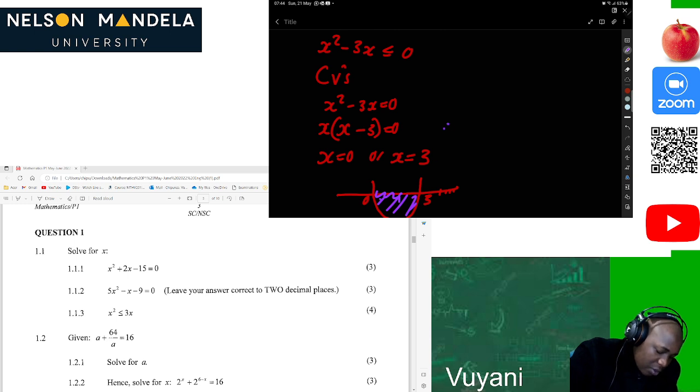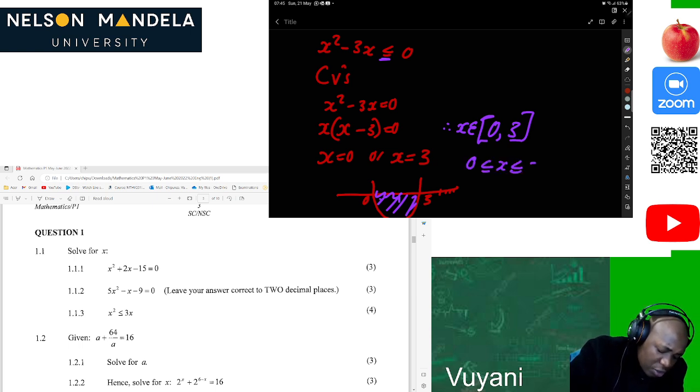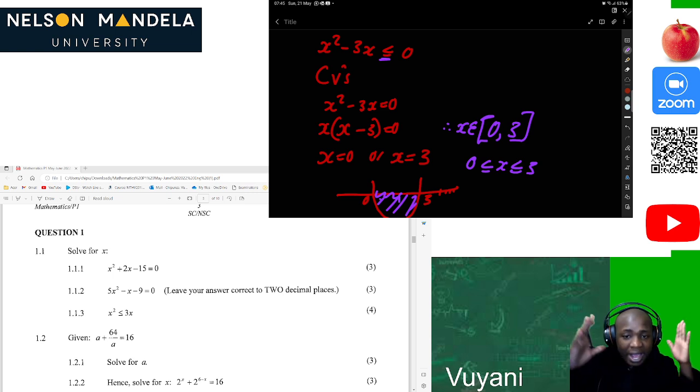So now we can conclude that x is an element between 0 and 3. Since the inequality includes equality, we use included brackets, 0 to 3. Then after that, we are happy. This can also be written as 0 less than or equal to x less than or equal to 3, because it's in between 0 and 3. So our solution is between 0 and 3.